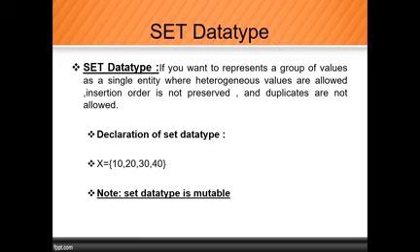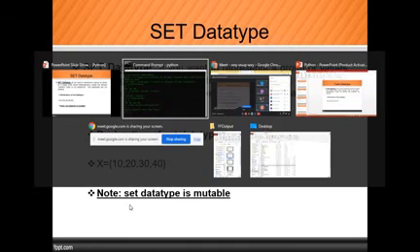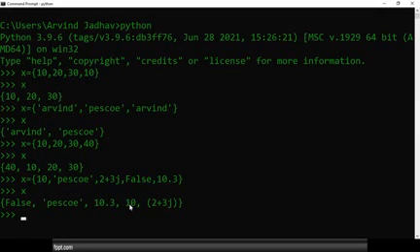So whatever definition I told you, it works with that only. If you want to represent a group of values as a single entity where heterogeneous values are allowed, but insertion order is not preserved and duplicates are not allowed, it is called a set. So what do we call it? Set. Okay. So did you get that concept? Yes. So if you want to print this, then we use for i in X, print. So all values will be printed.